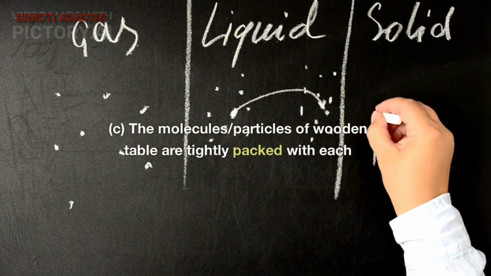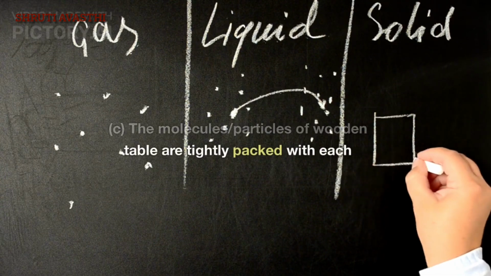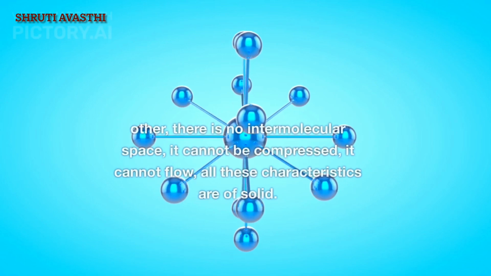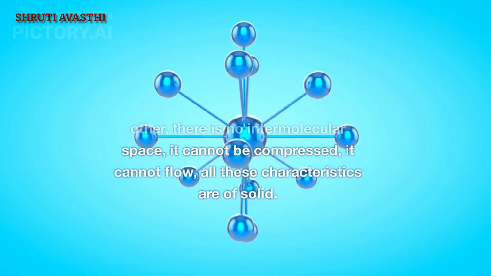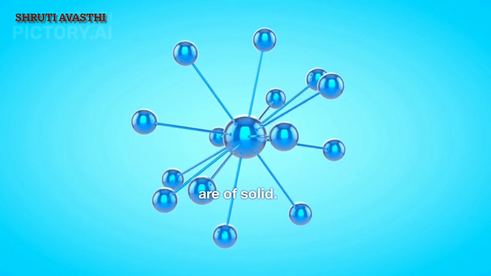C. The particles of a wooden table are tightly packed with each other. There is no intermolecular space. It cannot be compressed. It cannot flow. All these characteristics are of a solid.